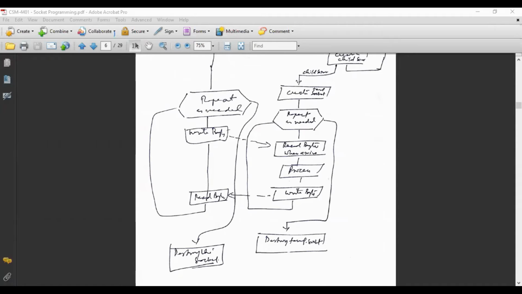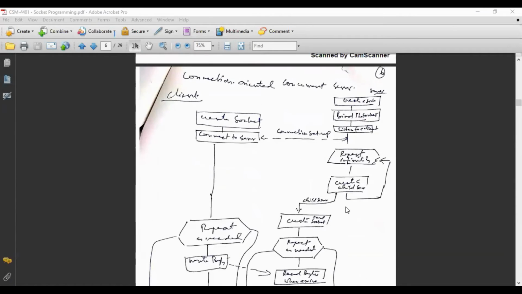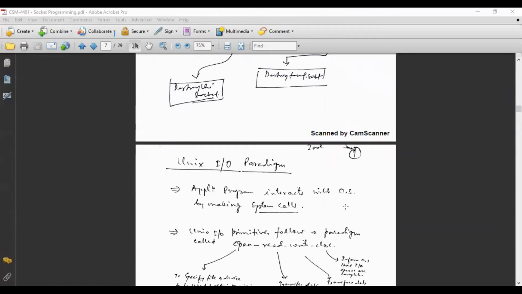For the child server, we have seen that we have created a temporary socket. So once the service has been provided to the client, that child server socket program will be terminated, or you can say that it will be destroyed. Once it is destroyed, that child server is no longer existing for communication. For communication, it is necessary that they should have a socket. So the socket has been created temporarily, and once the service has been fulfilled, that temporary socket which was attached to the child server program is destroyed. So this is how these connection-oriented concurrent servers work.